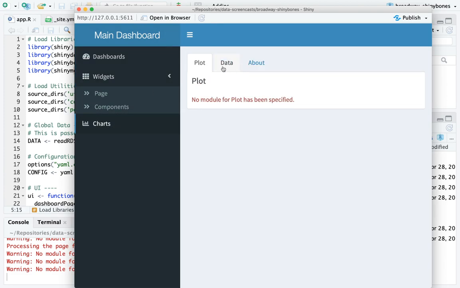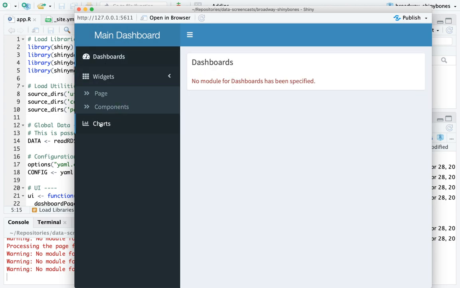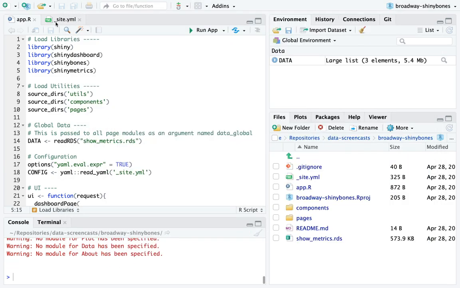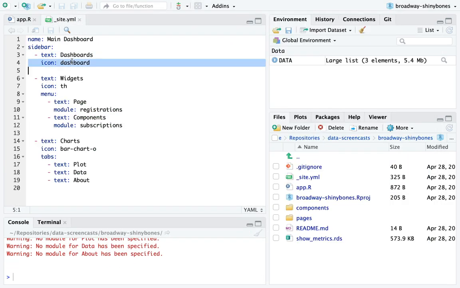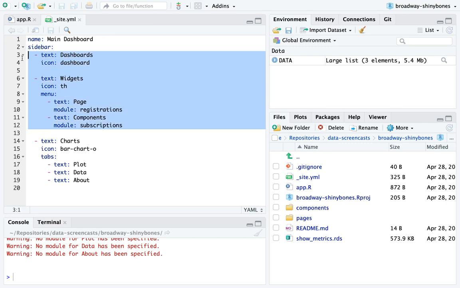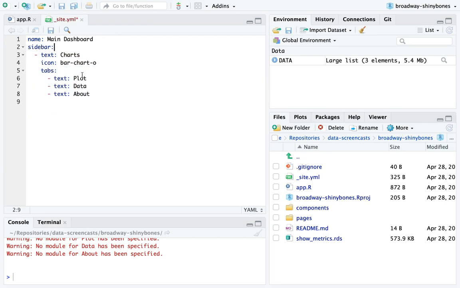Right now it's not yet supported, but notice that I didn't write code to create dashboards, widgets, charts, or give them each these cute little icons. We just have this built in, this text icon and so on. There's nothing else there. So what I'm going to do is delete these, and here's the way we work.